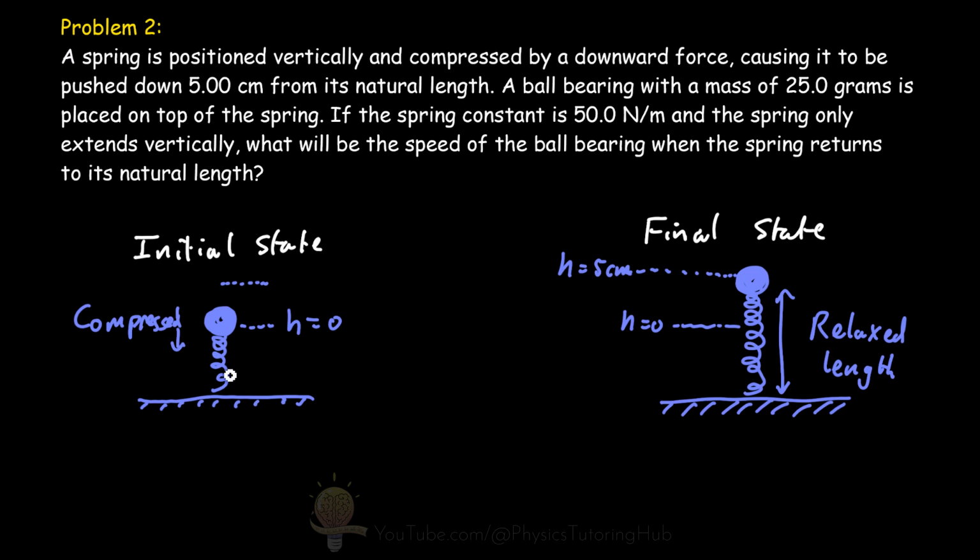A spring can store energy through elastic potential energy, but the spring and the ball also change height, which means the ball gains gravitational potential energy from its initial state to its final state because it's increased its height. So how can we write this out with our mechanical energy equation?